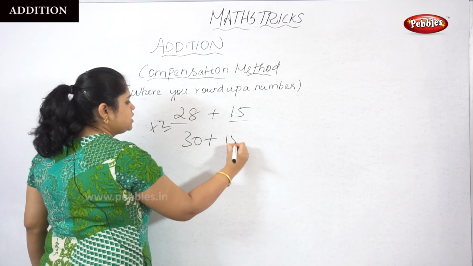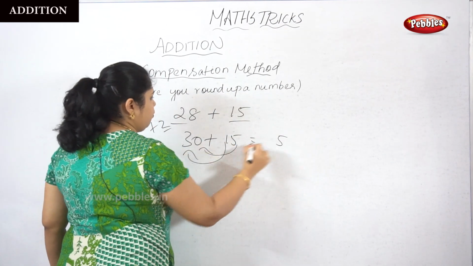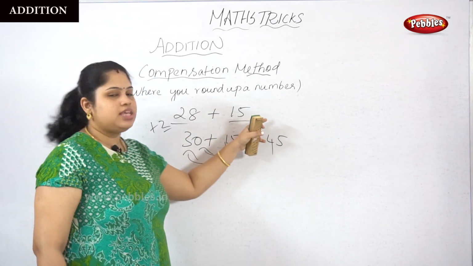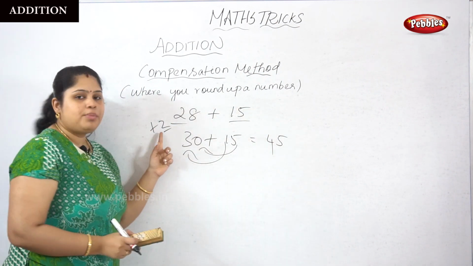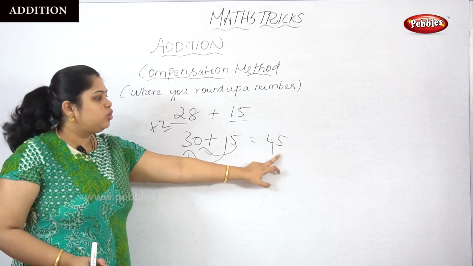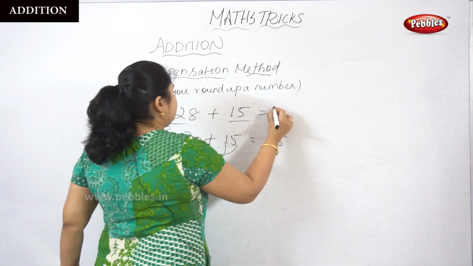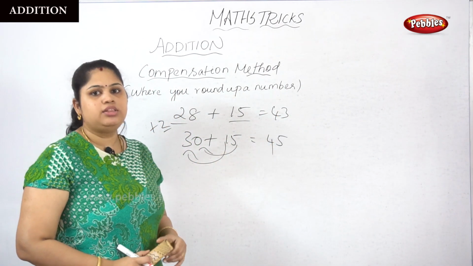So 30 plus 15 is equal to 45. So the exact answer for 28 plus 15 is not 45, because we gave a compensation of 2. Now we want to reduce the compensation from the total answer. So 45 minus 2 is 43. So the answer for 28 plus 15 is equal to 43.